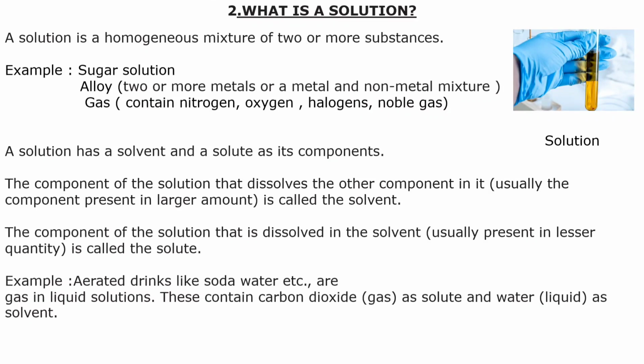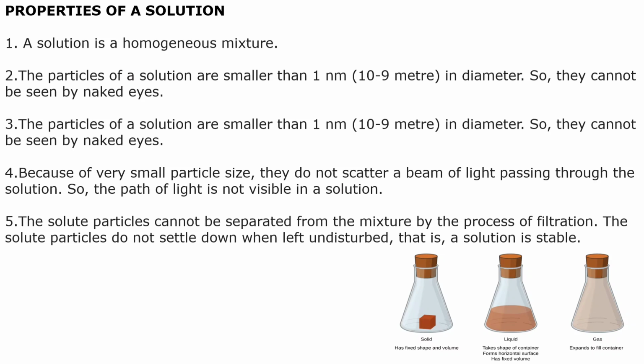Next, we will discuss the properties of a solution. A solution is a homogeneous mixture. The particles of a solution are smaller than 1 nanometer in diameter, so they cannot be seen by the naked eye. Because the particles are small, they do not scatter a beam of light passing through the solution, so the path of the light is not visible. The solute particles cannot be separated from the mixture by filtration. The solute particles do not settle down when left undisturbed. That is why a solution is stable.